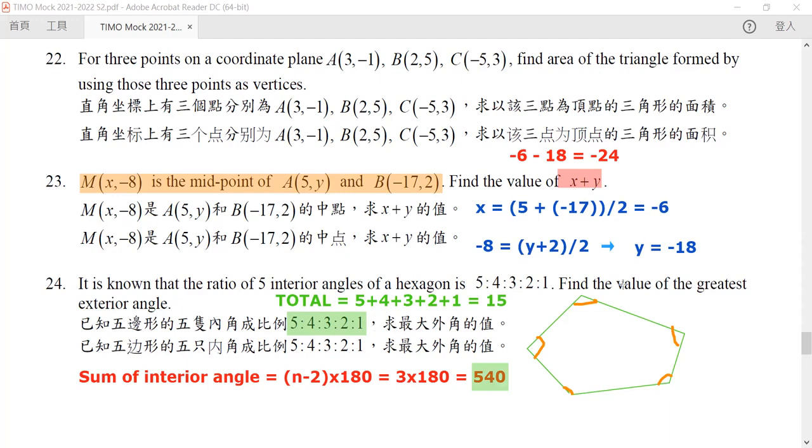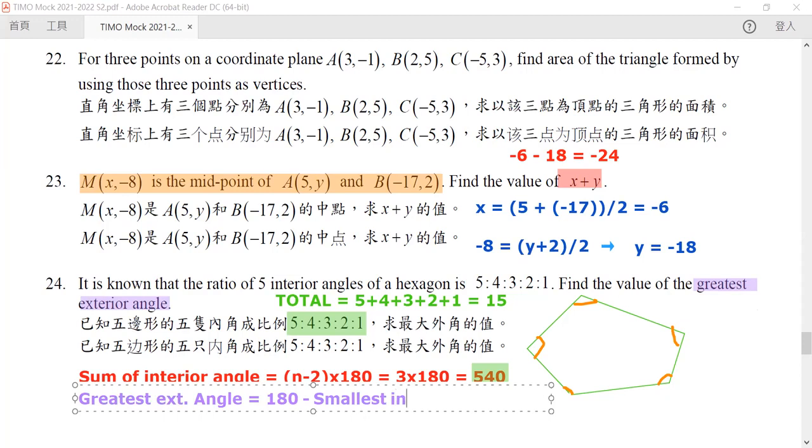What is our greatest exterior angle? The greatest exterior angle comes from our smallest interior angle, because an exterior angle added to an interior angle always equals 180 degrees. So our greatest exterior angle is equal to 180 minus our smallest interior angle.